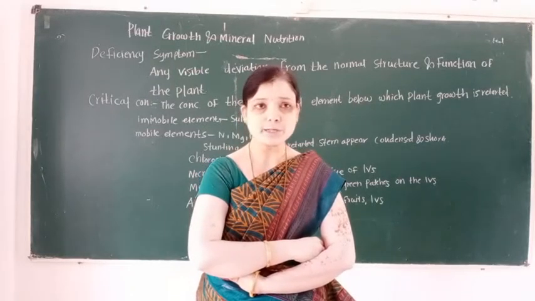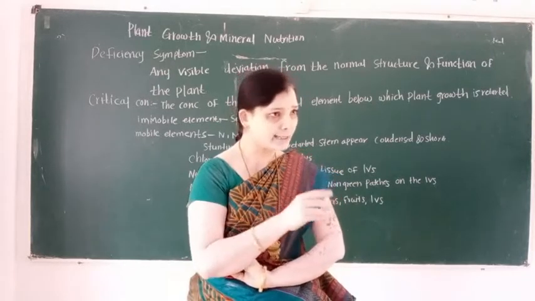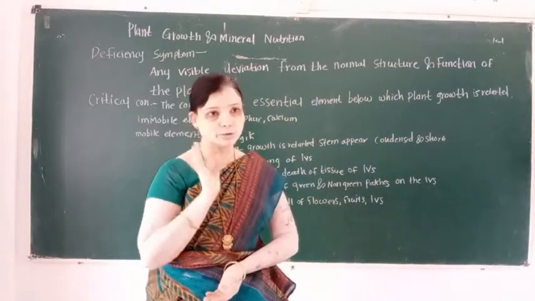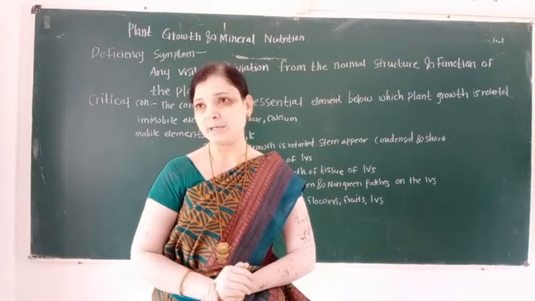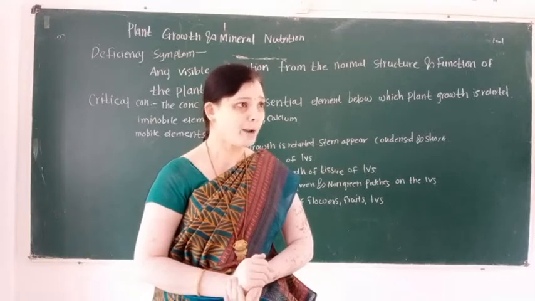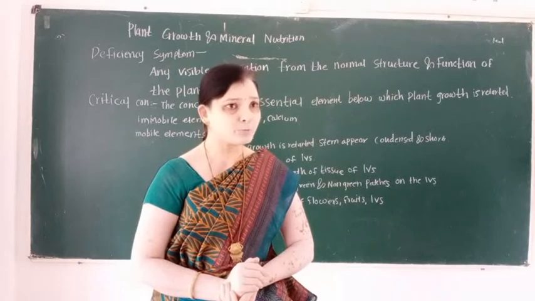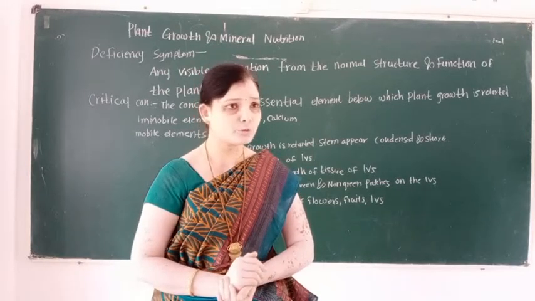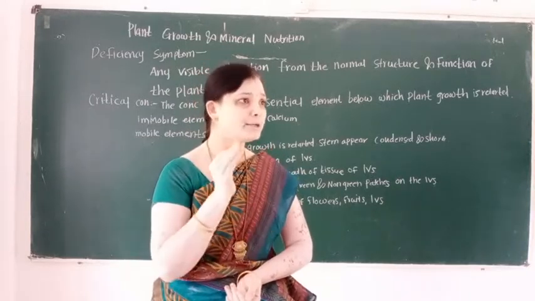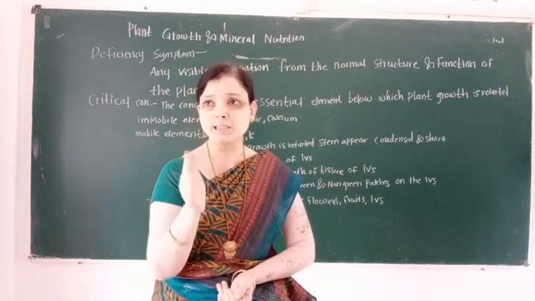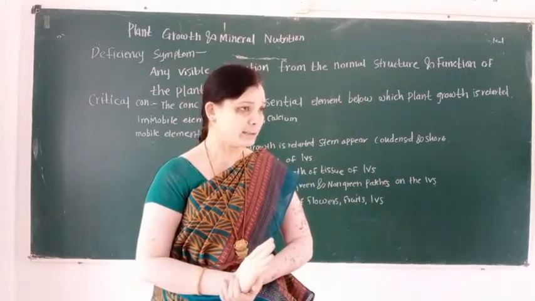And we also studied that on the quantity of the elements, they are classified into two types. First type is macro elements and second type is micro elements. Macro elements are known as major elements. The elements which are required in a larger quantity for normal growth and development of a plant body are known as macro elements.